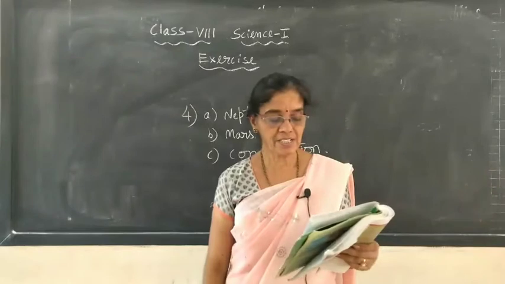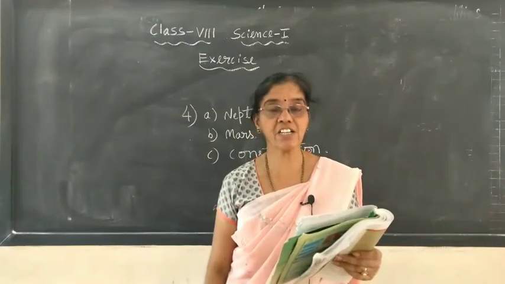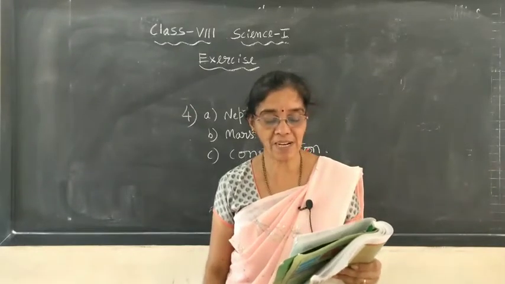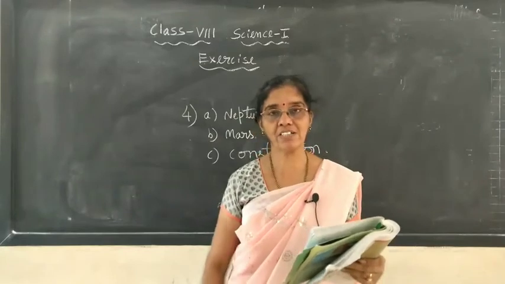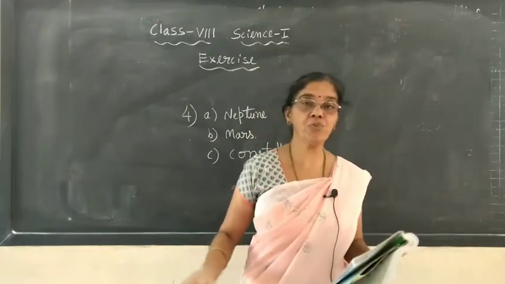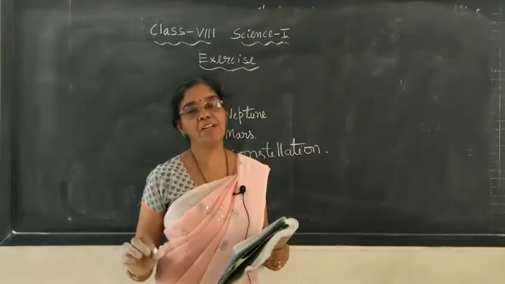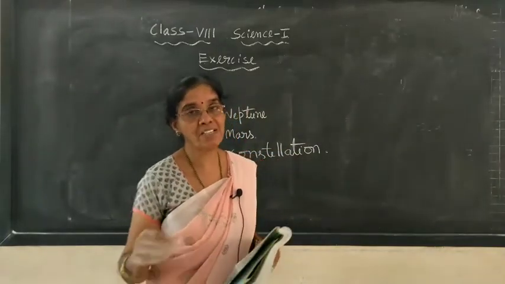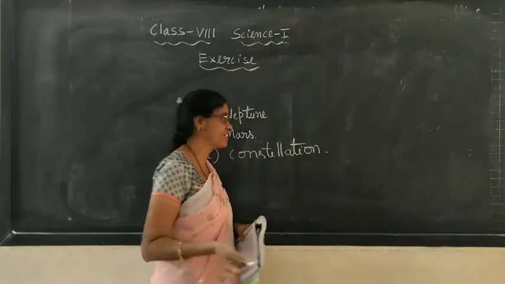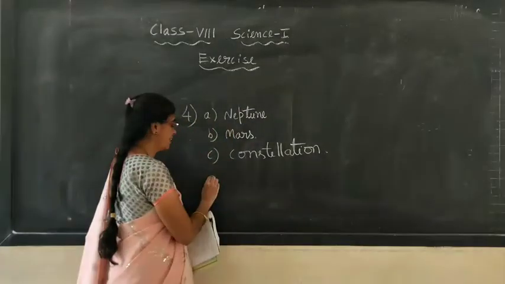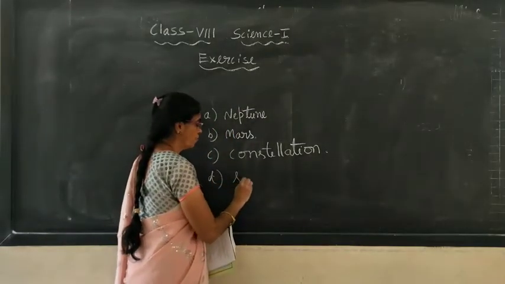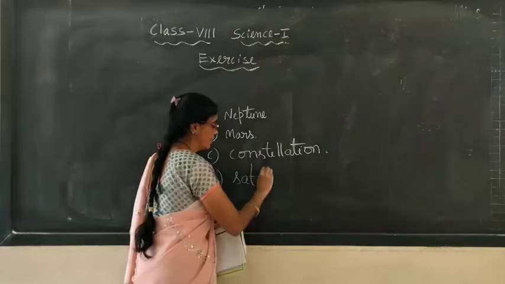D, a celestial body that revolves around a planet is known as. Any object, if it is moving around any planet, then it becomes a satellite. It may be a natural satellite, it may be an artificial satellite. So D is satellite because it moves around the planet.